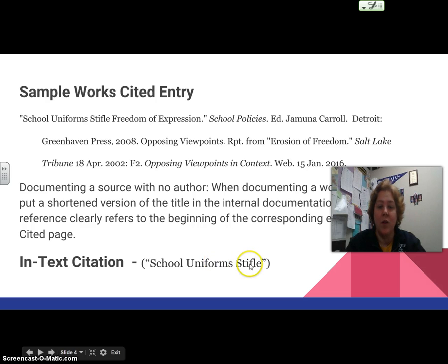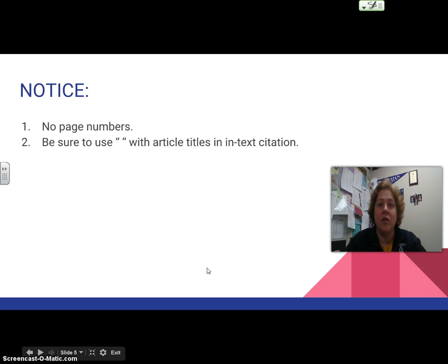So I use the word stifle. That word seems to be really specific to this article. We now know that it's the one that school uniforms stifle. Notice there are quotation marks around the entry, and that is what I will use in my paper every time I use information from that source. Those should be your two main ways to cite your articles that you've used for this research.